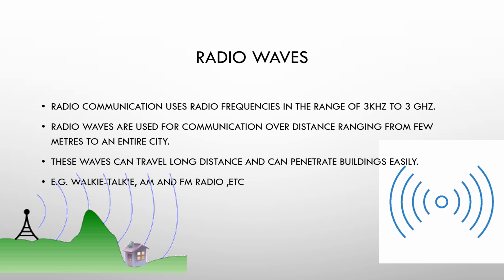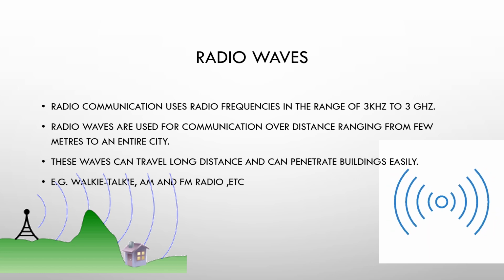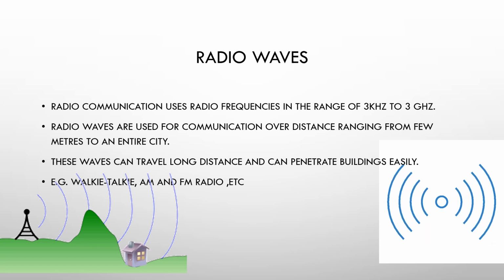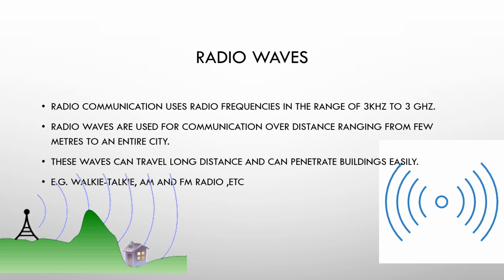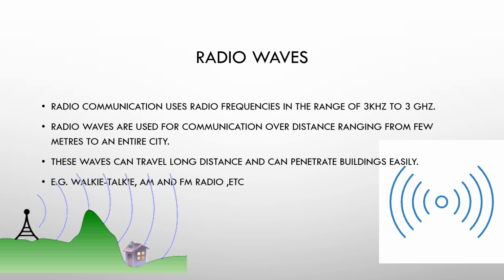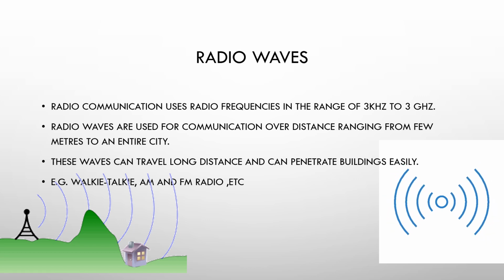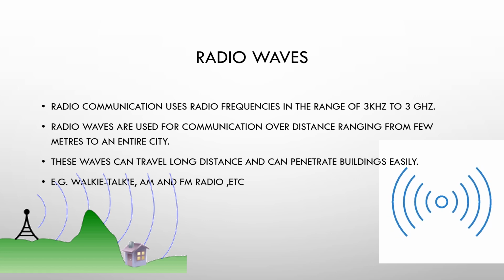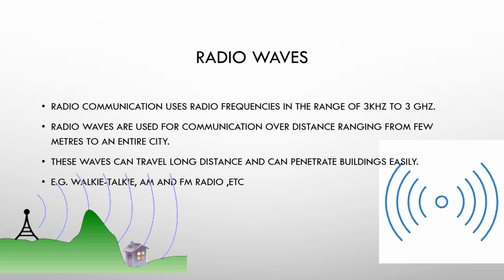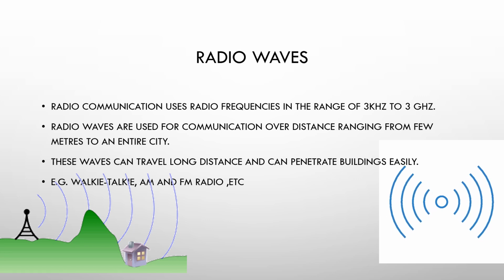So radio waves have this property which lets them penetrate buildings or any solid material. Examples of radio waves are the walkie-talkie, AM and FM radio, etc. These work with the help of radio waves. Now the mobile phone is also one example through which we communicate using radio waves.